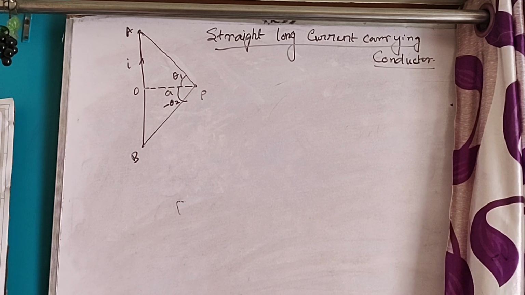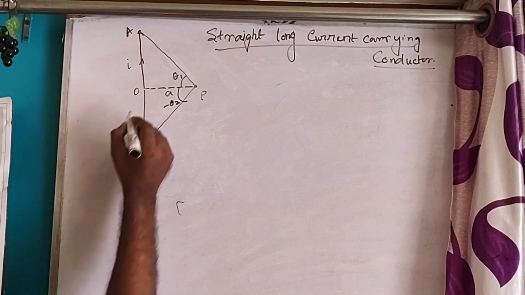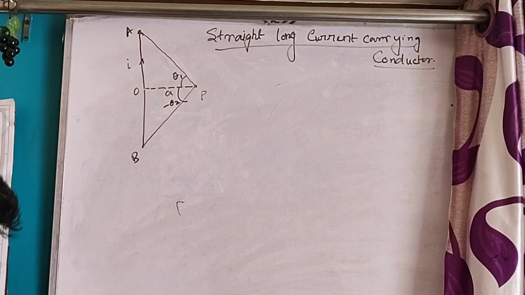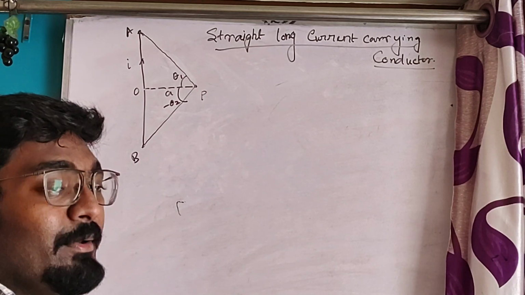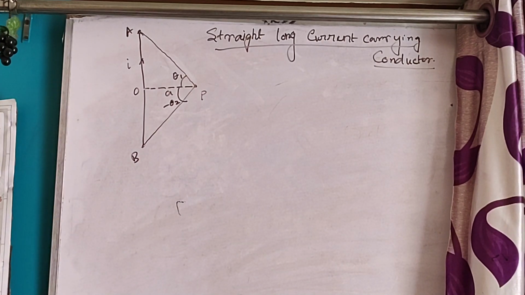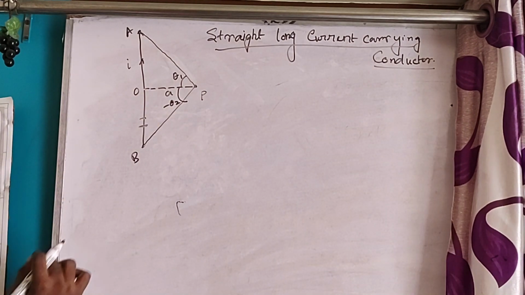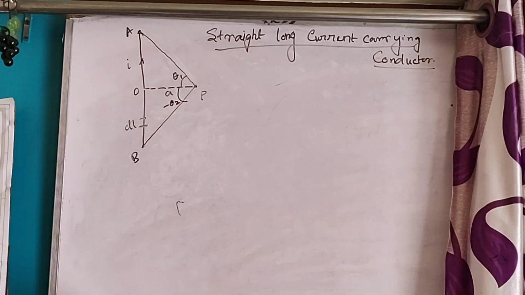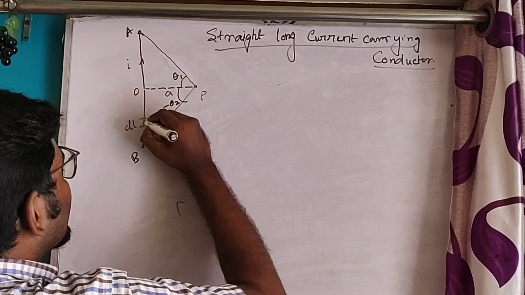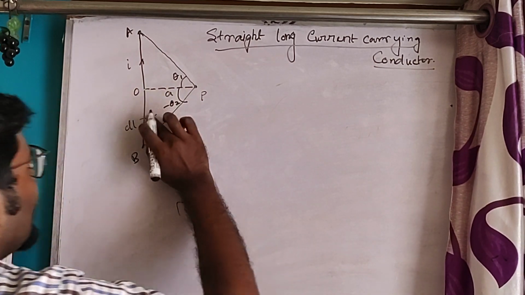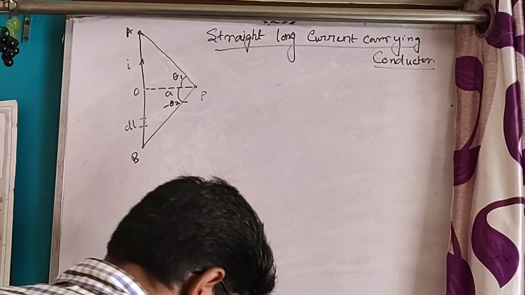Now, how do we apply the Biot-Savart law? So let's first cut out an elementary length dl.